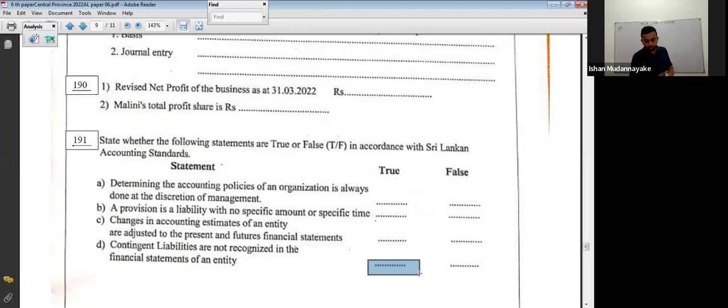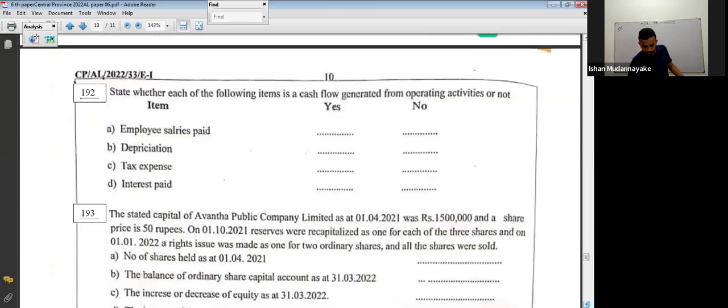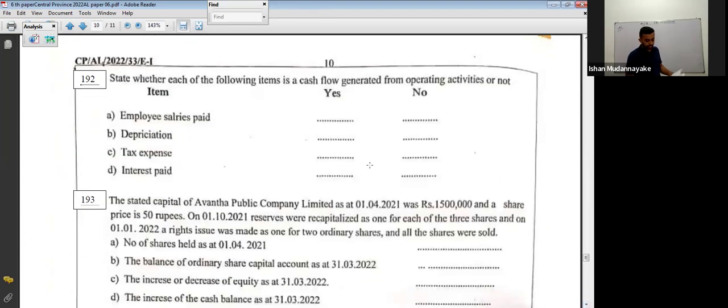Right, students, go to 192. Look at the question 192 and get the answer. What is the answer for 192? State whether each of the following items is a cash flow generated from operating activities or not. A cash flow belongs to operating activities or not.